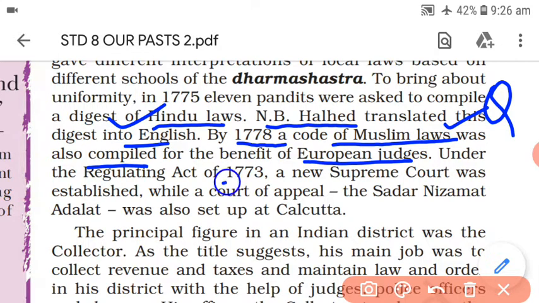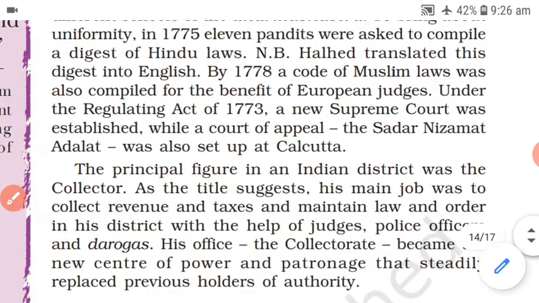Under the Regulating Act of 1773, a Supreme Court was established, while a court of appeal, that is Sadar Nizamat Adalat, was also set up at Calcutta, which you must remember is presently known as Kolkata.